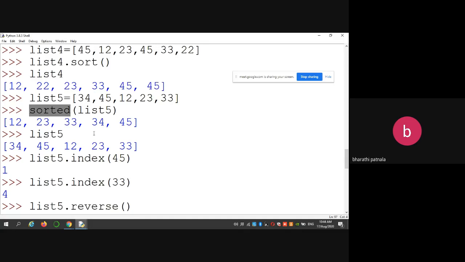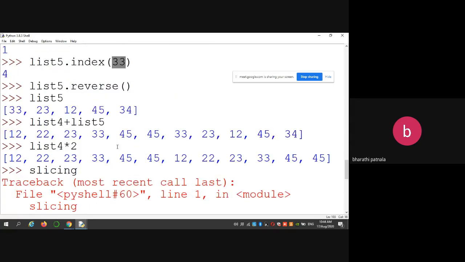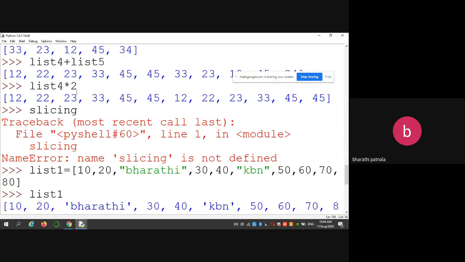Next, similarly, if you want to know the index of any element, then simply you can give the content, and automatically it returns where it is located in that particular list. Similarly, if you want to update the list in reverse order, then simply you use the reverse function. And if you want to combine any two lists, simply use the concatenate operator. If you want to duplicate the same list many times, then you use the multiplication operator.